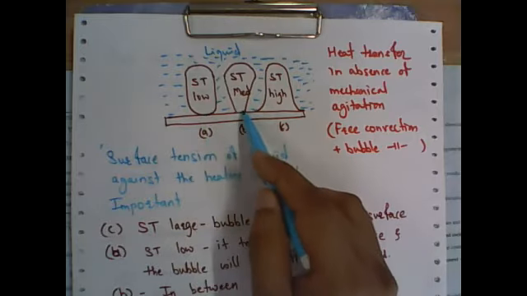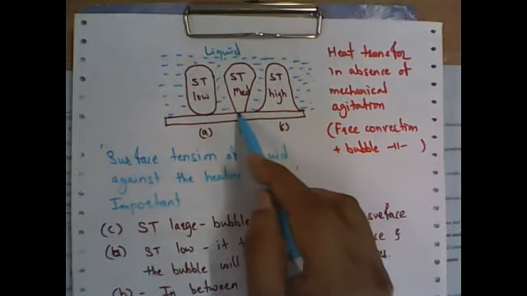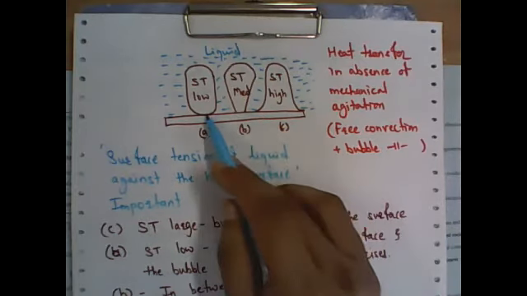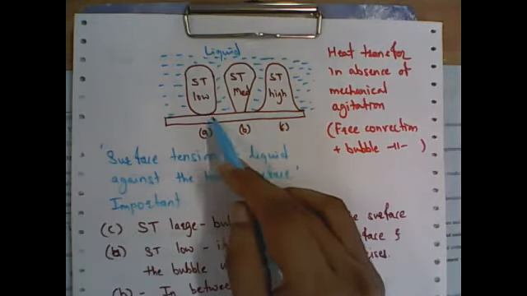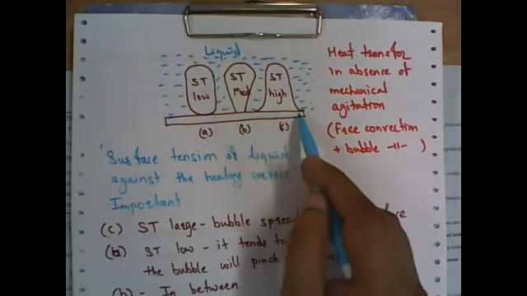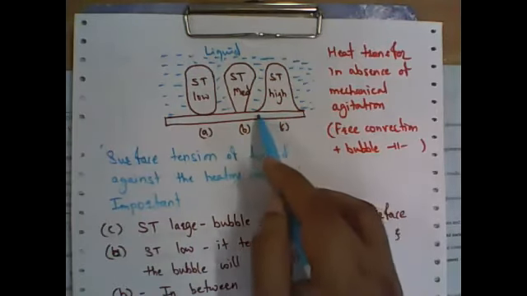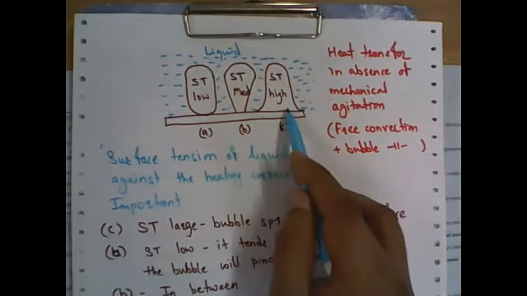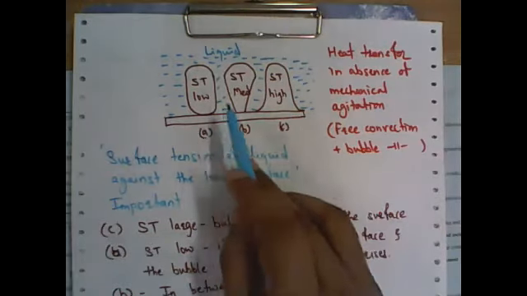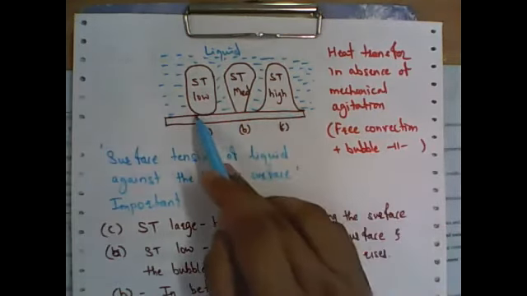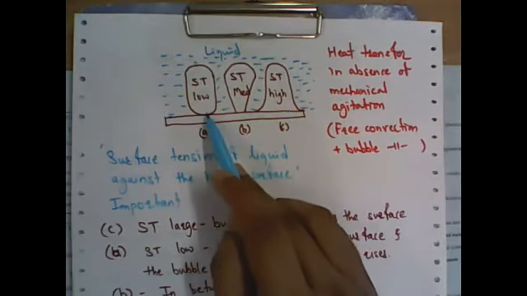When the surface tension is medium, more area is acquired by the bubble on the submerged surface as compared to point A. And when the surface tension is high or large, the bubble spreads over more of the surface and acquires more surface area. So on the basis of surface tension, whether low, medium or high, the contact area depends.